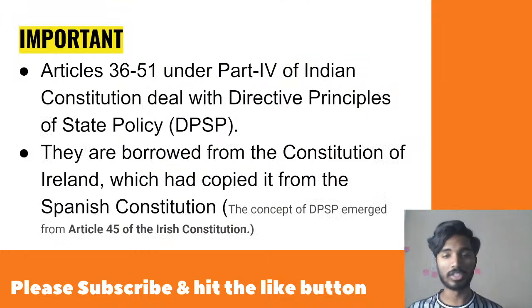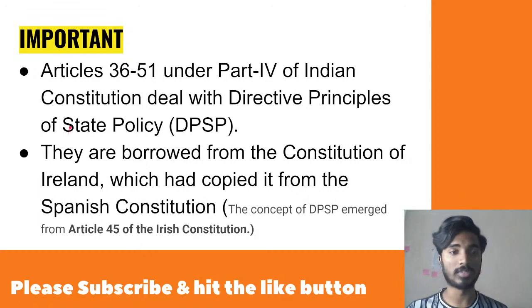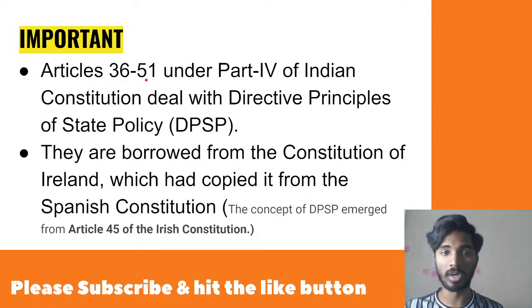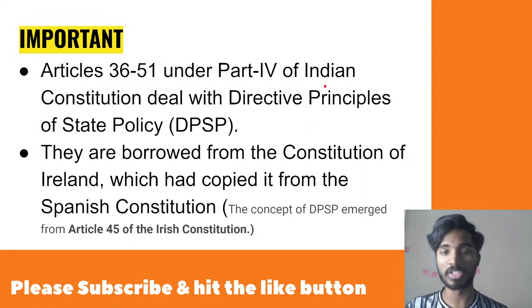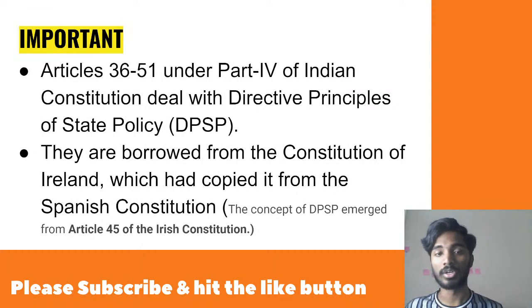The first very important point you have to remember for all your upcoming law exams is that Articles 36 to 51 under Part 4 of the Indian Constitution deal with DPSPs, or Directive Principles of State Policy. We discussed in the previous class that Articles 12 to 35 talk about fundamental rights, Articles 5 to 11 talk about citizenship, and Articles 1 to 4 talk about the Union and its territory. So as of now we are done with 35 articles.